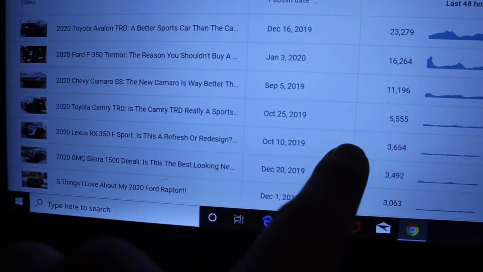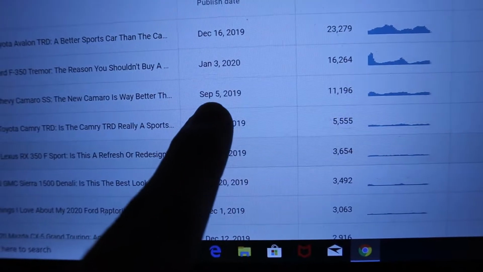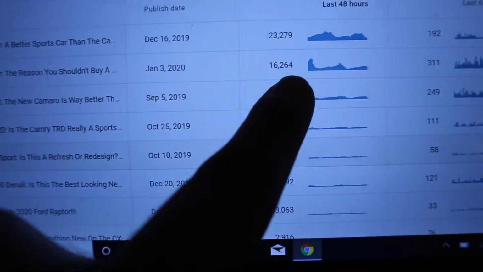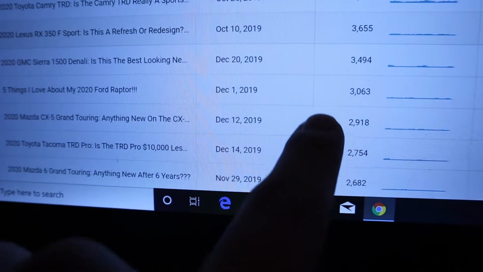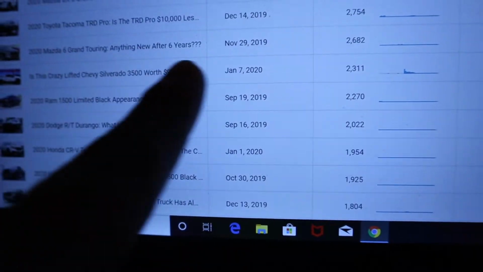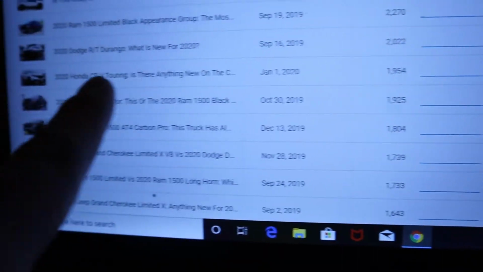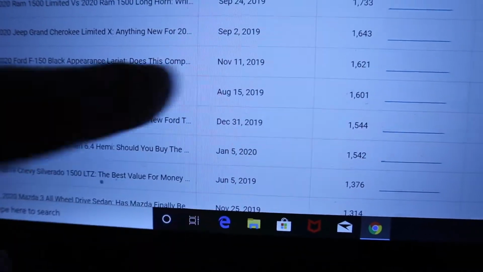But the thing is, look at the dates on these videos that they're published. You can see those are a couple recent ones. But look at this, September 5th. And that's my third spot right now, Chevy Camaro. Now, we'll see if we can find an older one. We got some November. Most of these you'll notice are pretty recent. You can see that one, August 15th.